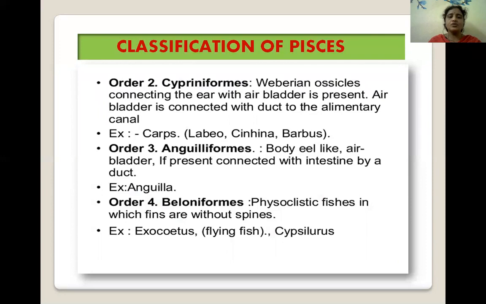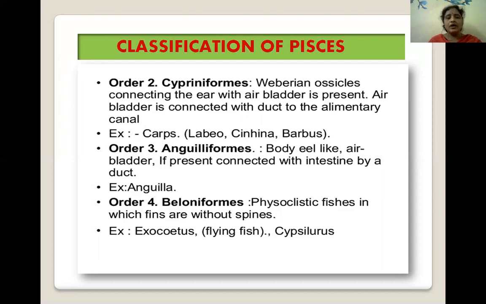Next, order two, Cypriniformes. Weberian ossicles. In this Cypriniformes, the Weberian ossicles connect the ear with the air bladder. The air bladder is connected with a duct to the alimentary canal. Example, carps: Labeo rohita, Channa punctatus, and Barbus. These are very common edible fishes in India.